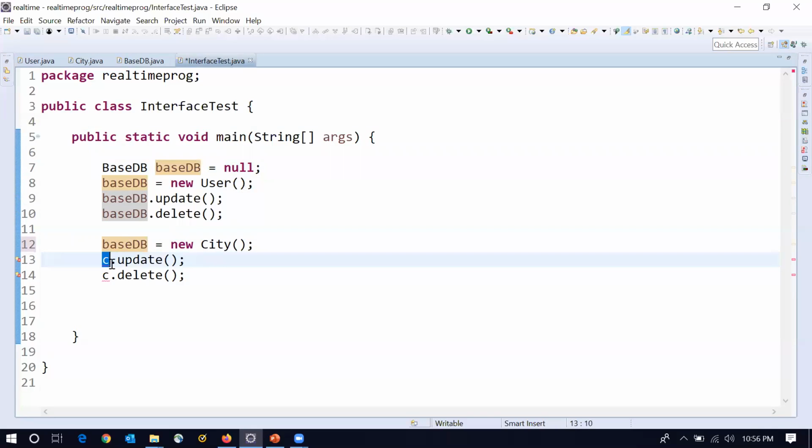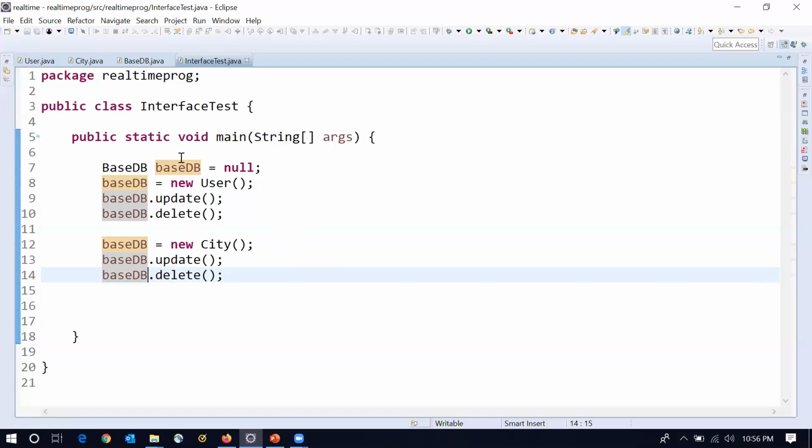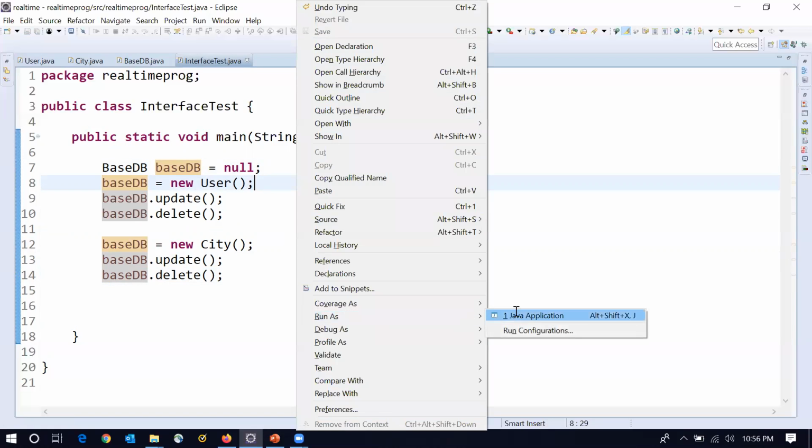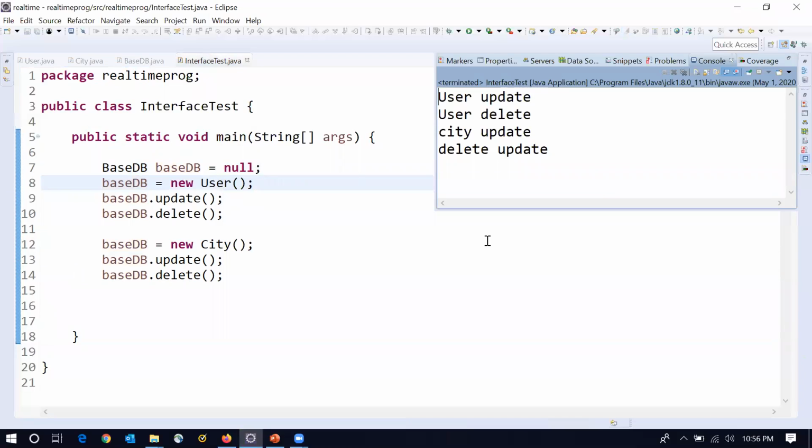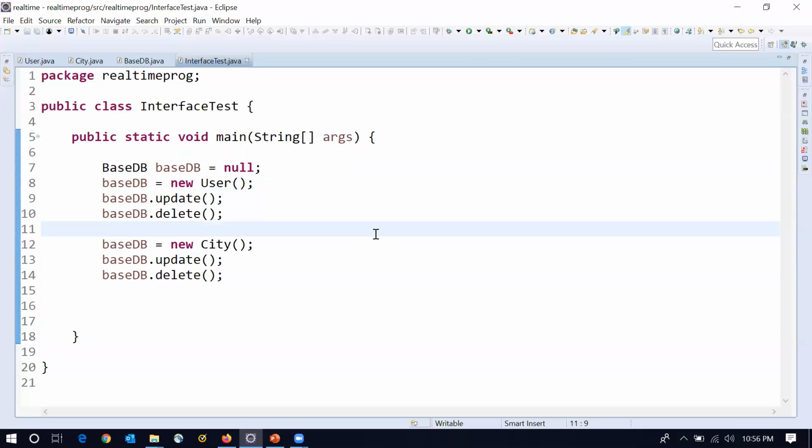At runtime, we can switch to different class implementations with the help of the same reference variable. This is nothing but runtime polymorphism. Now let me execute; you can see the same behavior while executing this program. Fine. Now this is the basics of interface.